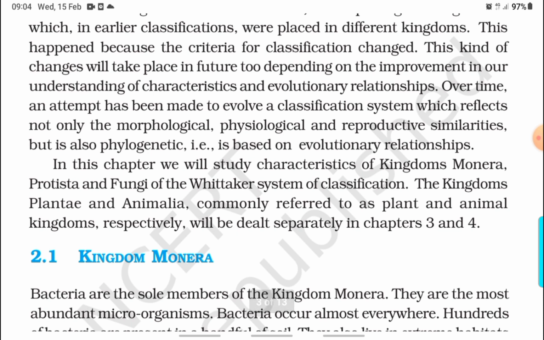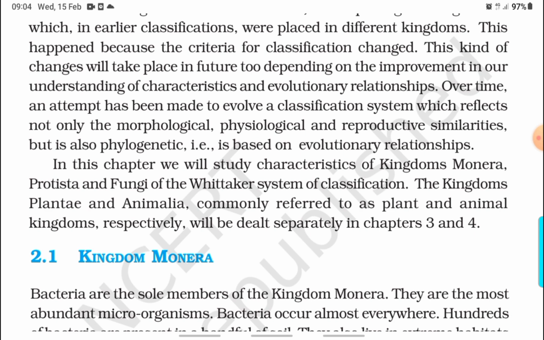This kind of change will take place in future too, depending on the improvement in our understanding of characteristics and evolutionary relationships. Over time, an attempt has been made to evolve a classification system which reflects not only the morphological, physiological, and reproductive similarities but also phylogenetic ones, that is, based on evolutionary relationships.